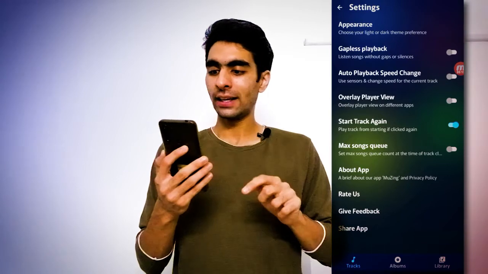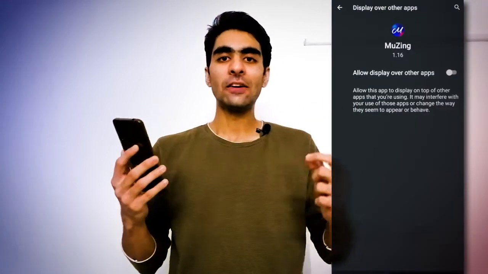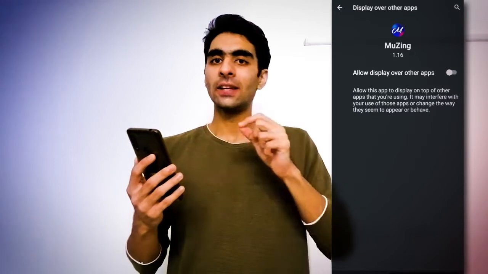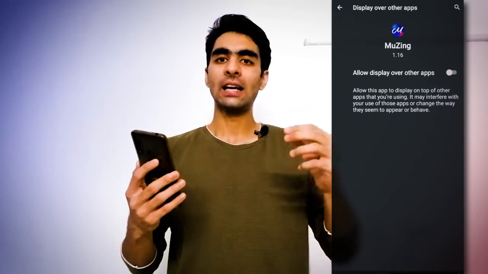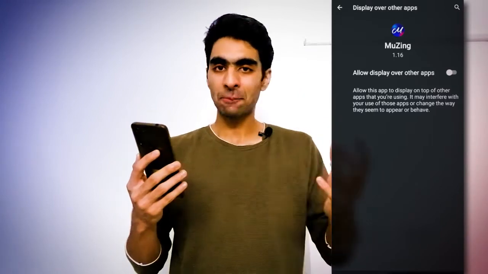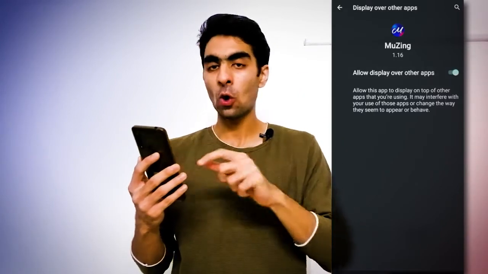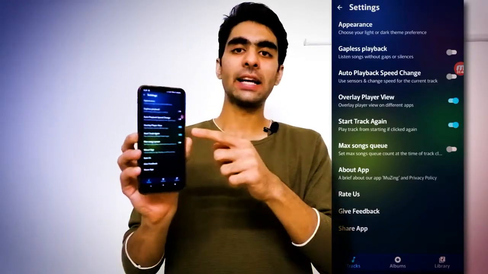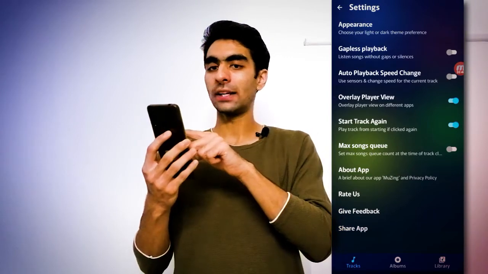When you click this option, it will ask for permission, whether you are sure to give this app permission to overlay on any app. You can check this as true, or yes. So when you go back, you will see it's automatically switched on here.